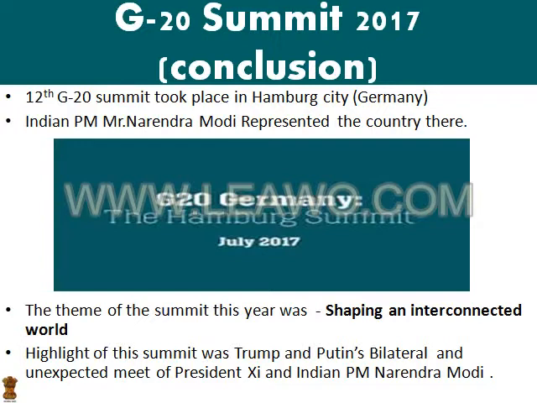Before Prime Minister Modi departed for the G20 summit, there was a statement from China's ambassador and from China's external affairs department that there was no meeting scheduled between Prime Minister Modi and the President of the Republic of China Mr. Xi Jinping, because of the border issues. So this was very important, and the Trump and Putin bilateral meeting was also important. Why? Because we all know the history of America and Russia.